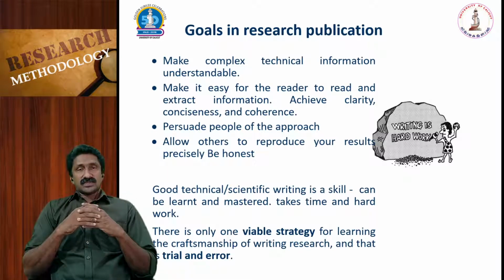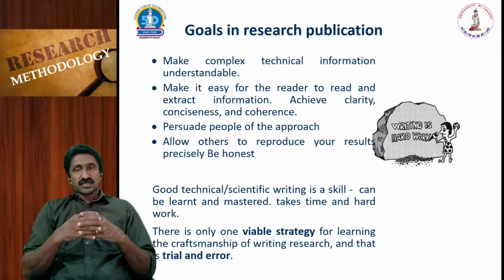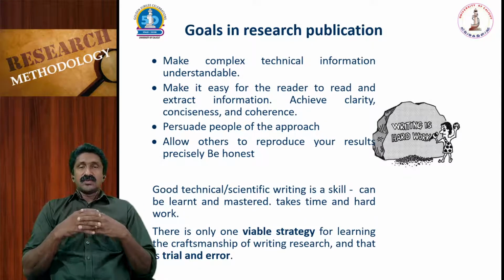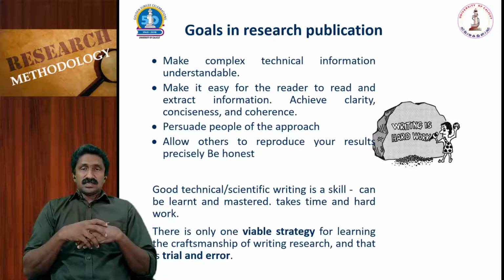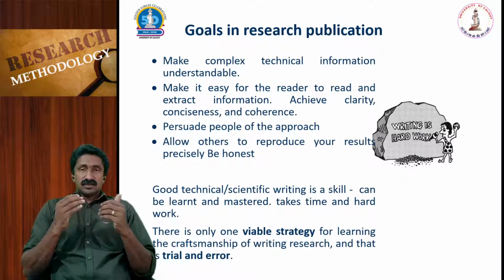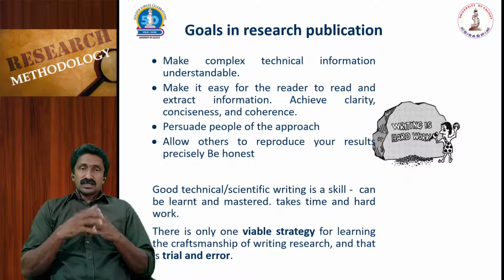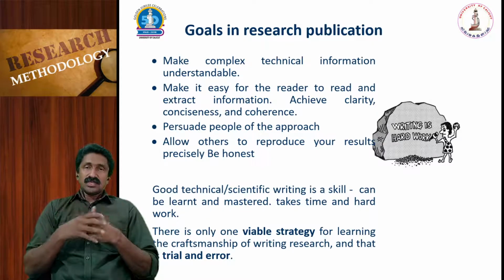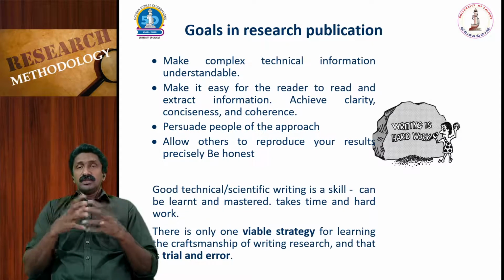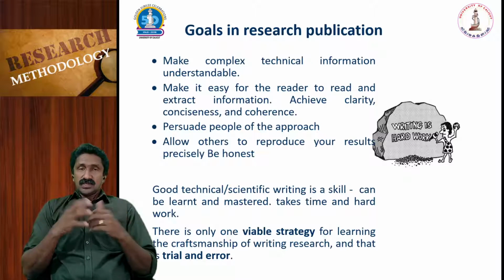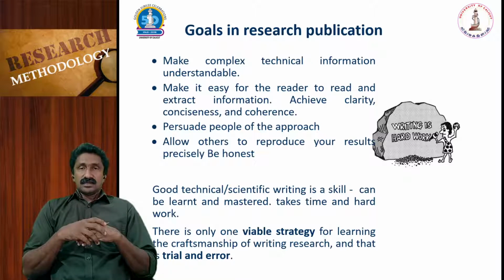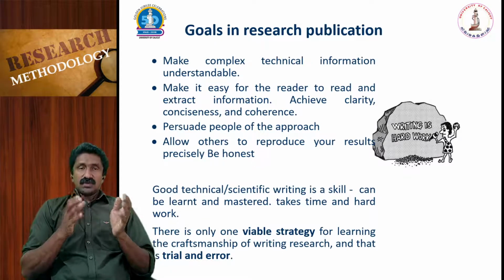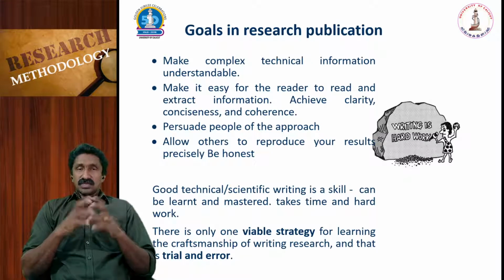That is also an important part in science, because reproducibility or replicability of the result or the evidence is of primary concern in science. So such publications with detailed notes on the methodology and the approaches will enable others to replicate the results, and that means allow others to reproduce your results precisely.